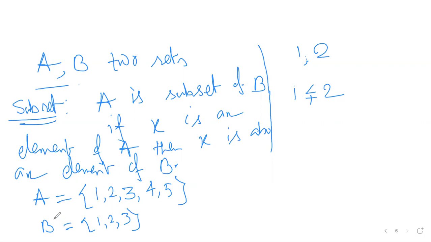2 is an element of B, 2 is an element of A also. 3 is an element of B and 3 is an element of A also. So by this definition, B is a subset of A, right? And we denote it as B.